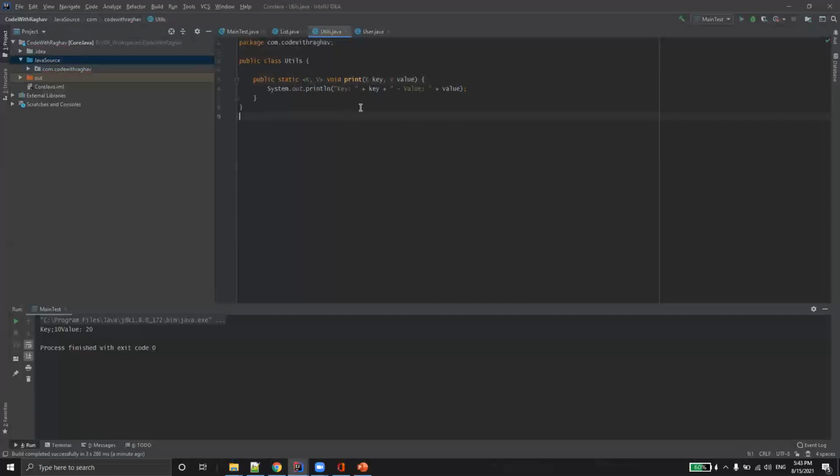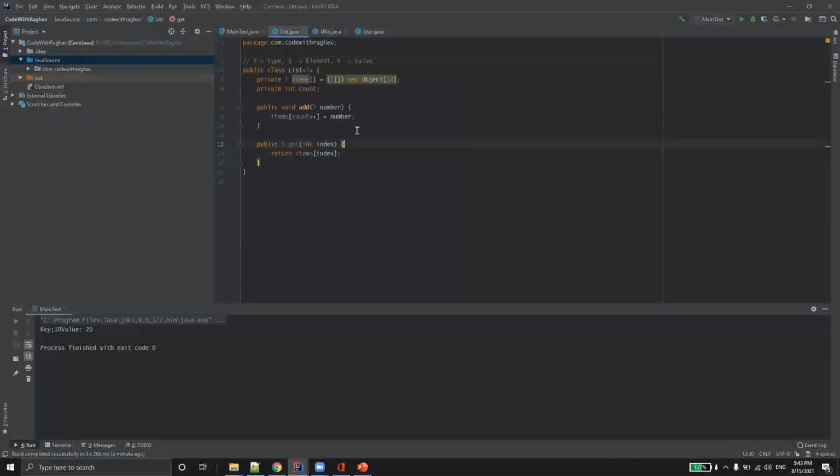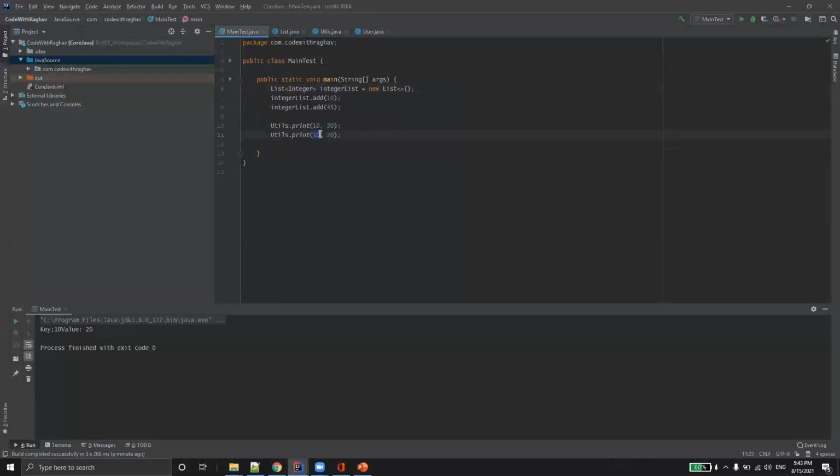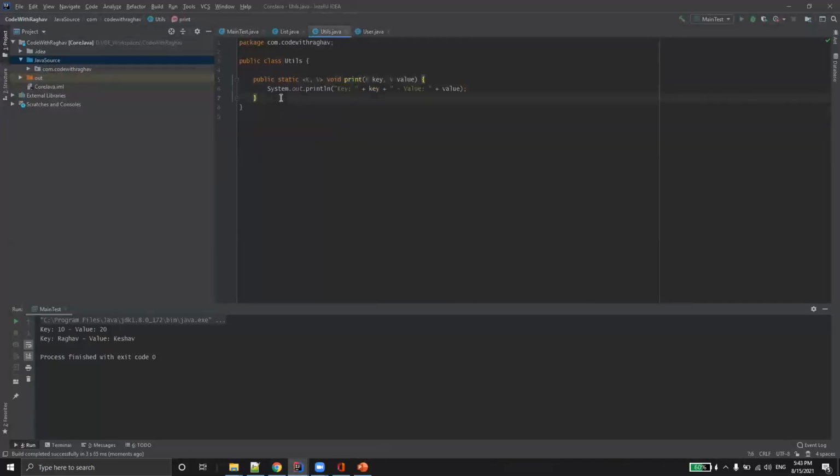By doing this, you can literally pass anything to this method, which will accept any key and any value of any type. So let's try, I'll say Raghav and Keshav. Let's run this and check. It works perfectly fine. So that is one of the methods, which is actually a generic method.